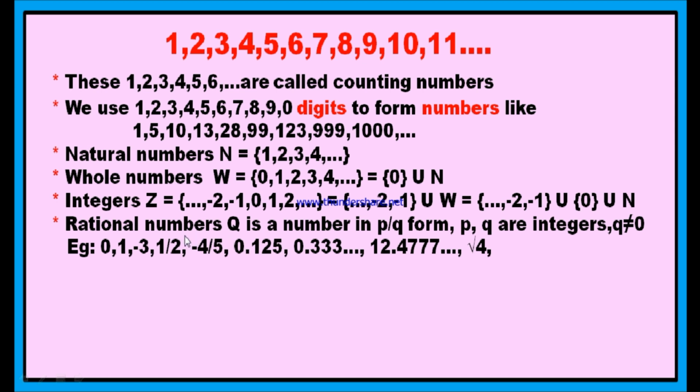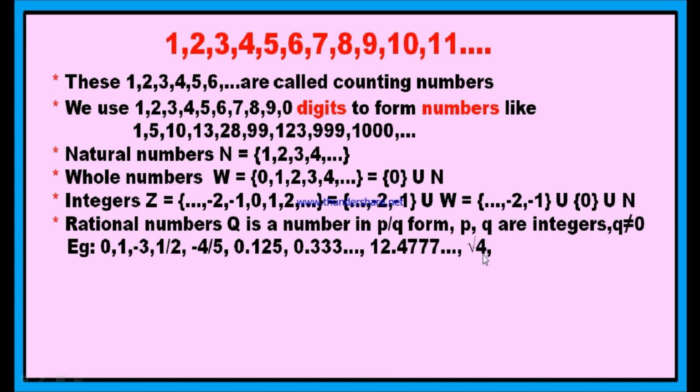Every terminating decimal is a rational number. This is 0.333 and so on. It is non-terminating but recurring, 3 is repeating. Therefore, non-terminating and recurring decimals are also rational numbers. And this is 12.4 with 7 recurring. Therefore, it is again a rational number.